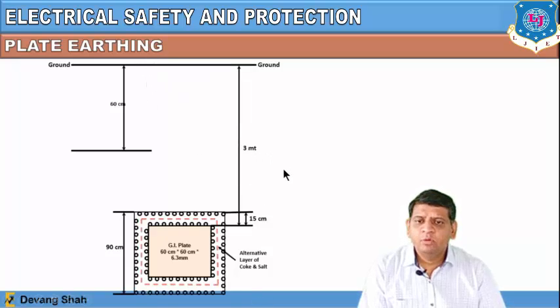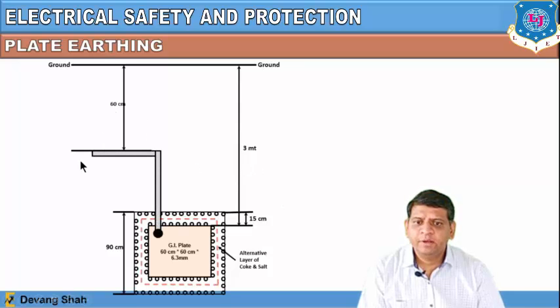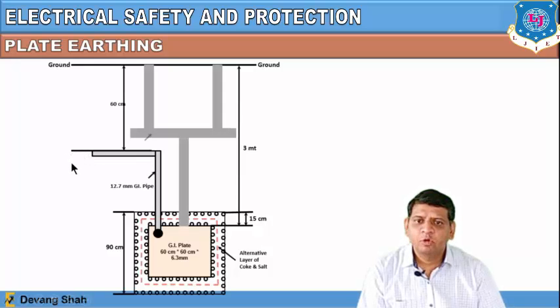So from above you can see this particular pipe is available, and this pipe will carry the actual wire that is connected to the home appliances, right?